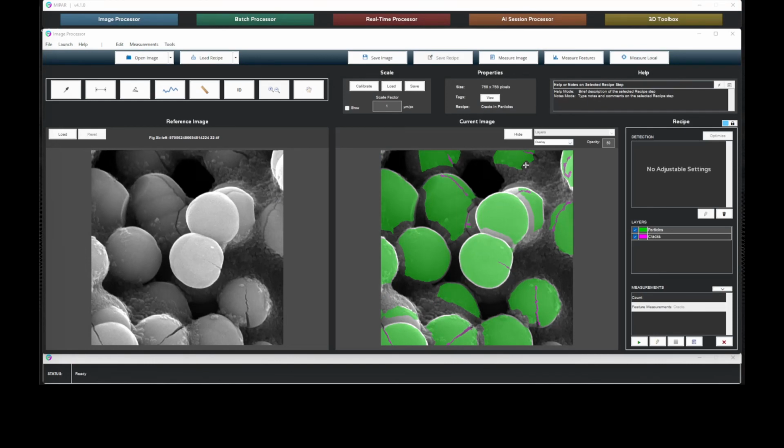Accurate detection, measurement, and report generation is available for when the operator is measuring a single micrograph or a batch of 1,000.